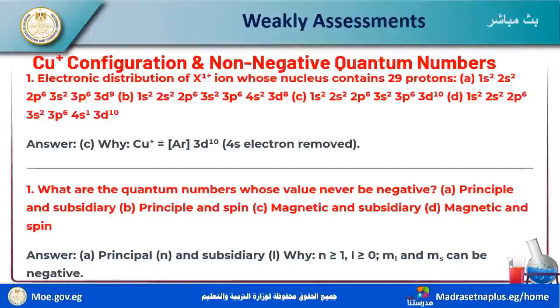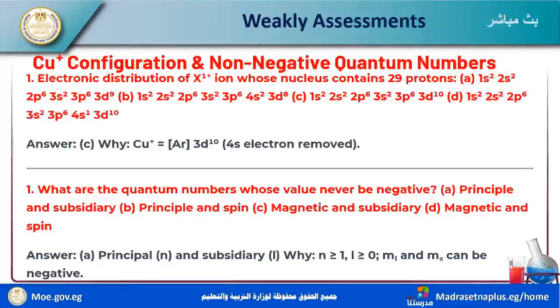Which quantum numbers have values that can never be negative? Principal and secondary, principal and spin, magnetic and subsidiary, or magnetic and spin.